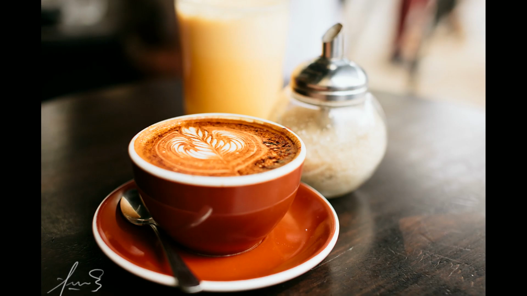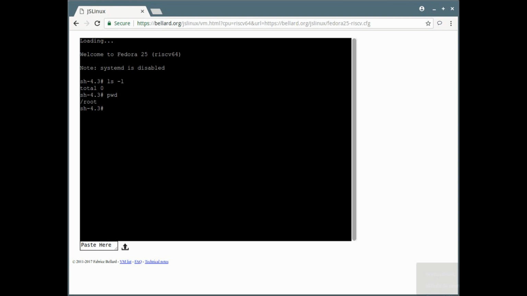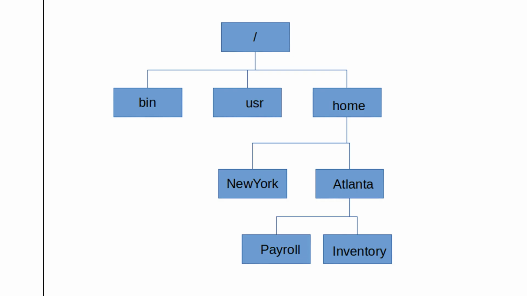The differences between distributions can also be seen in their default desktop environments. A desktop environment is a collection of software that provides a graphical user interface. Some popular desktop environments include GNOME, KDE, and XFCE. As a Linux administrator, it is important to choose the right distribution for your needs. Consider factors such as stability, security, ease of use, and community support. In the next segment, we will discuss the Linux file system hierarchy.